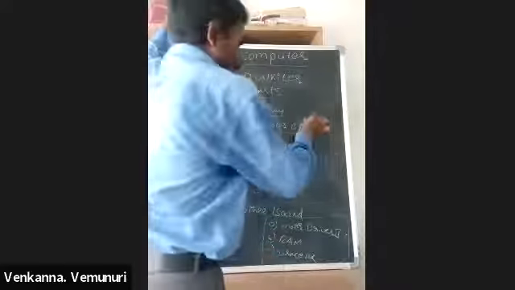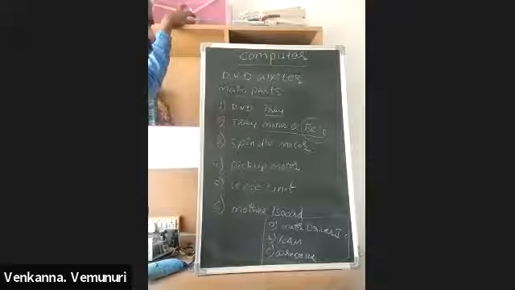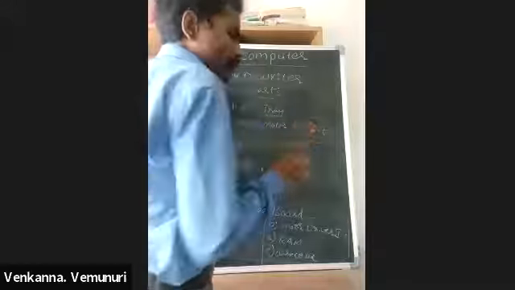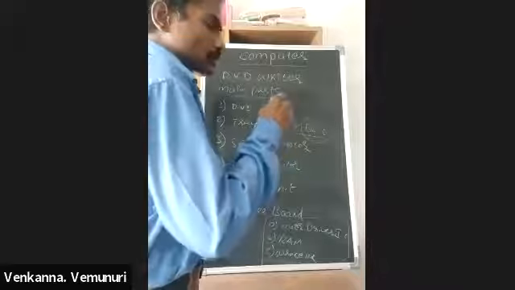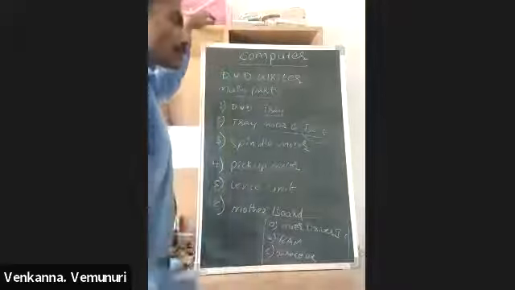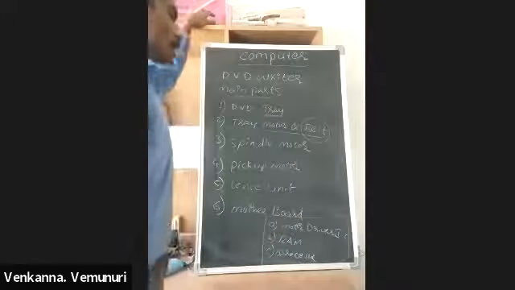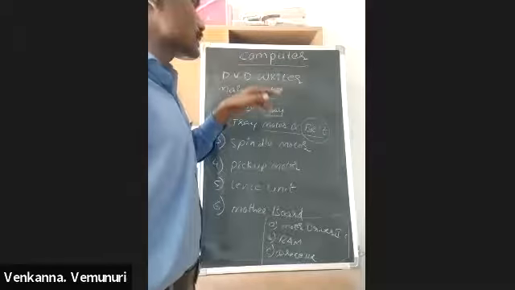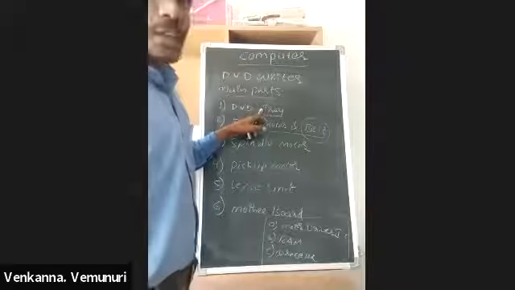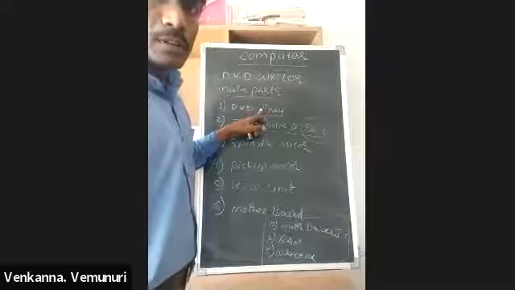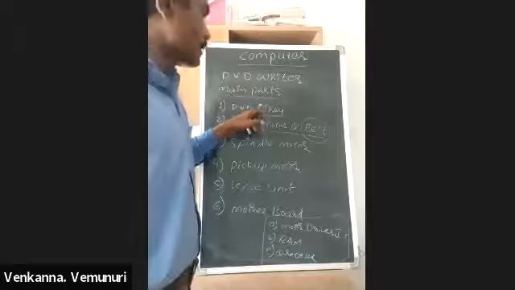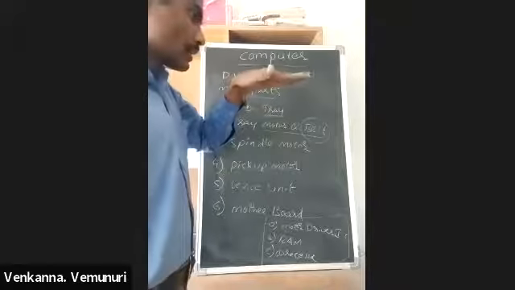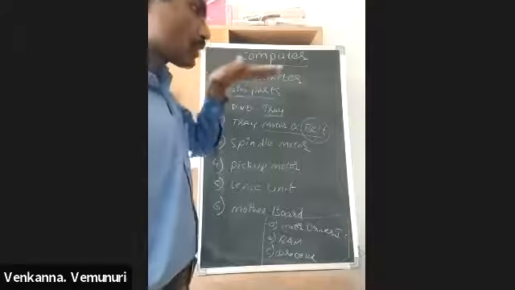If this belt is loose, then the tray does not open or close properly. That is a problem in the belt. Sometimes the tray moves on a mechanism, and for free movement they use grease. If this grease is dry, then also the tray does not open or close properly.